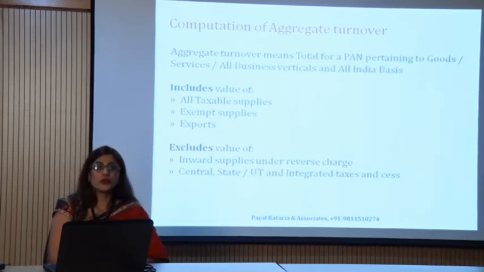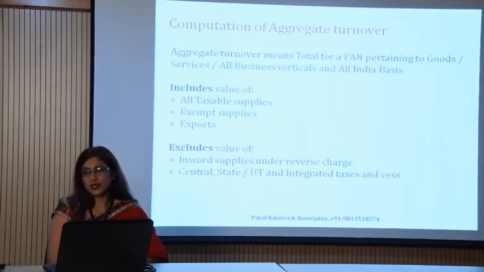For example, your total taxable supplies will be included. Even your exempt supplies will also be added in aggregate turnover. Please keep in mind that you will include the exempt supplies as well. Then if you are exporting something, doing some export business, even that turnover will be added here, right? These are the points which will be included in the calculation.